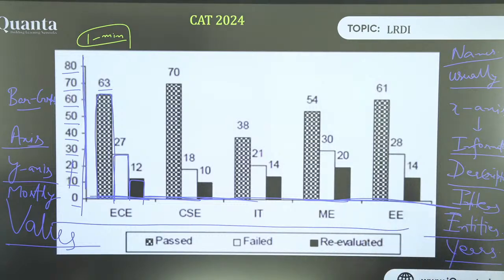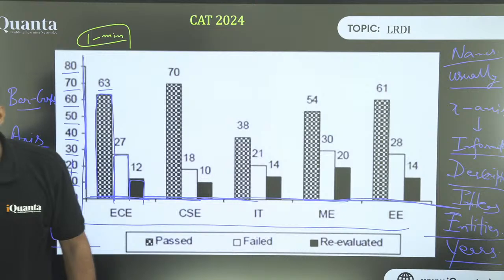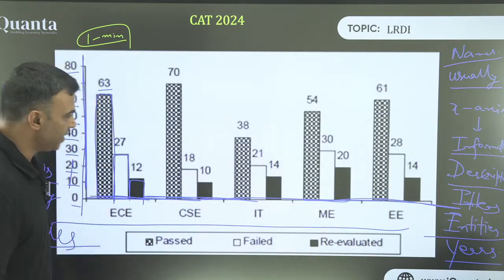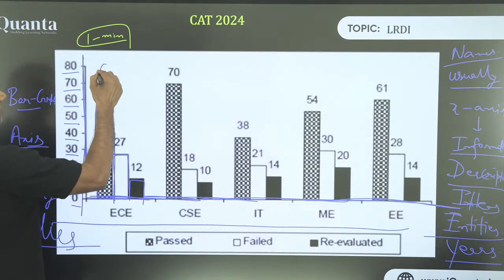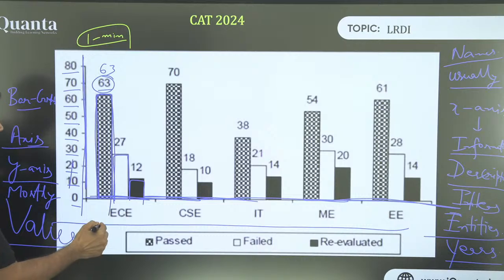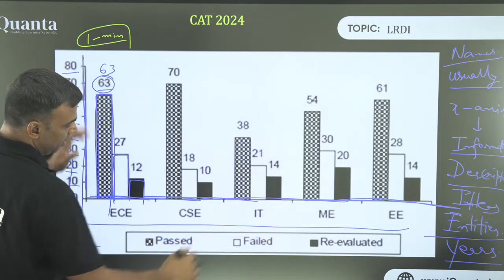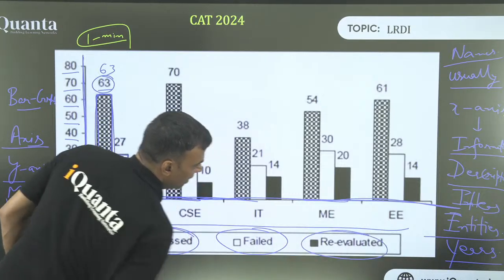But in this question it is departments of engineering: ECE, electronics and communication engineering, computer science, IT, mechanical, electrical, and so on. Okay. On the y-axis mostly we have values, right? Now how do I read the table? This is 63. I hope you can see that 63. So this is the number of people, maybe, I don't know, nothing is mentioned. But here it is mentioned: passed, failed, re-evaluated.